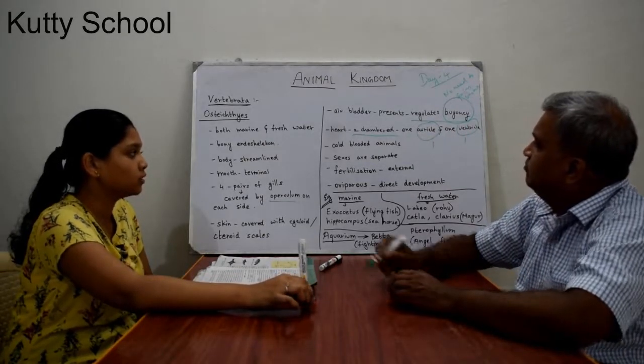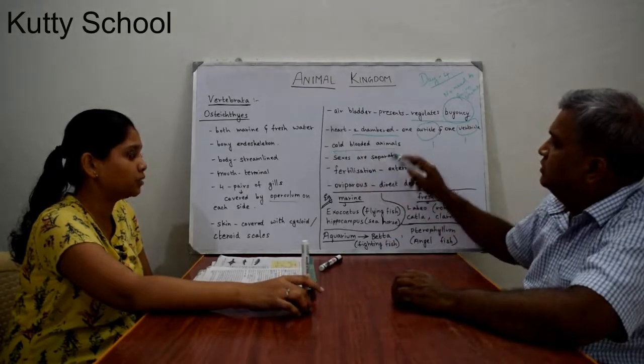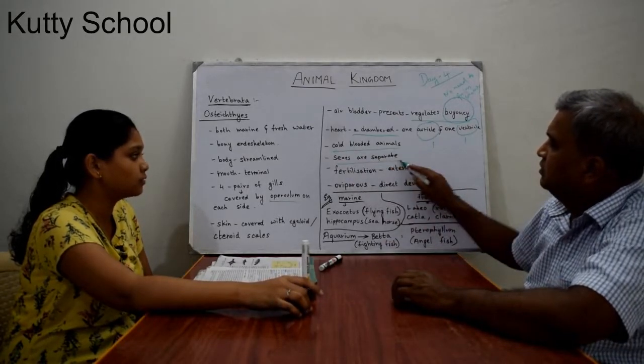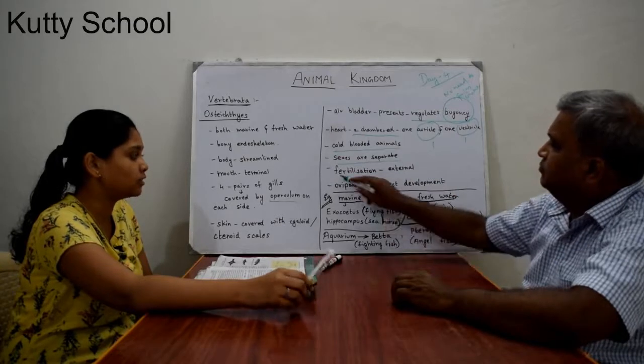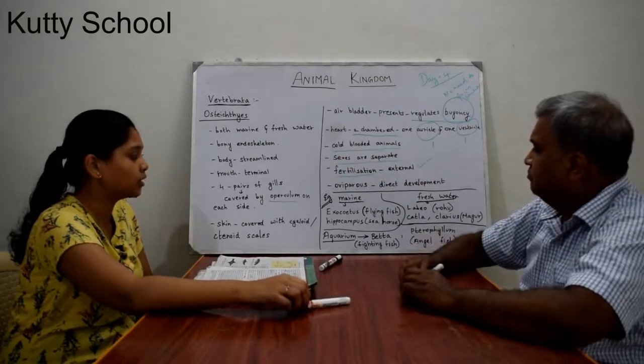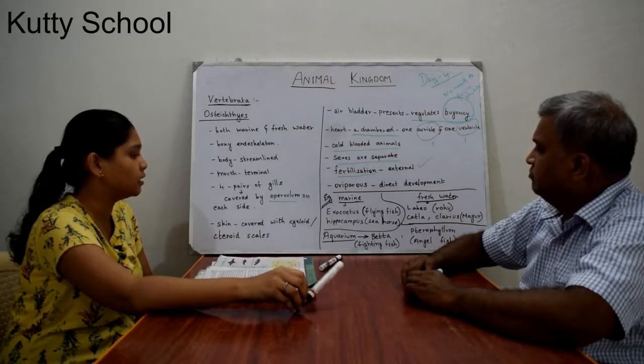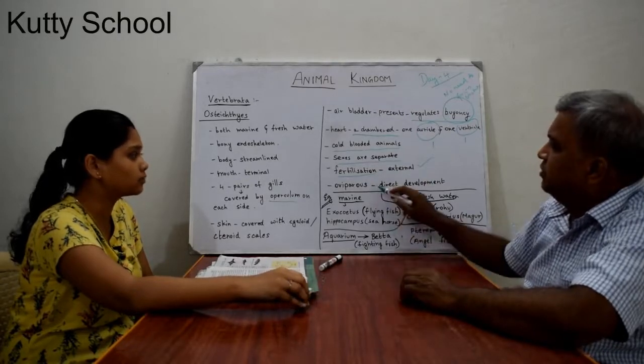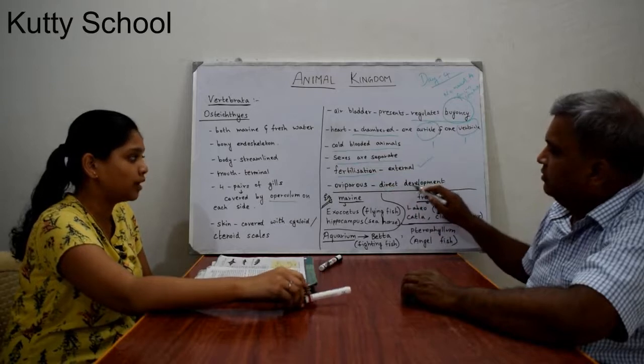These animals are cold-blooded, poikilotherms. Sexes are separate. Fertilization is external. These organisms are oviparous, egg-laying animals, with direct development.